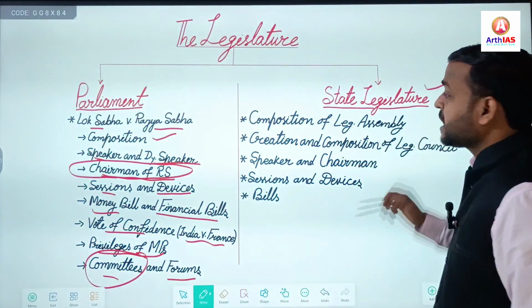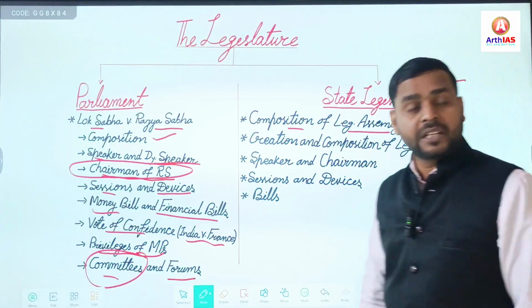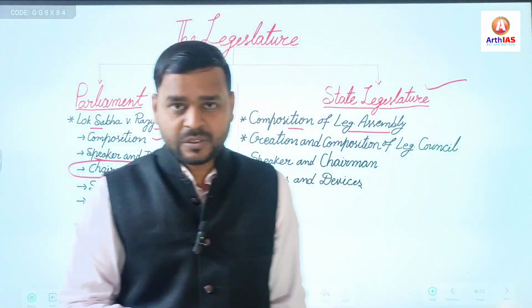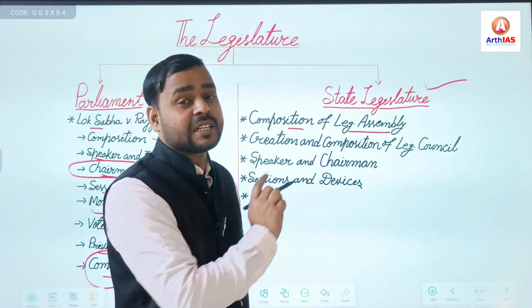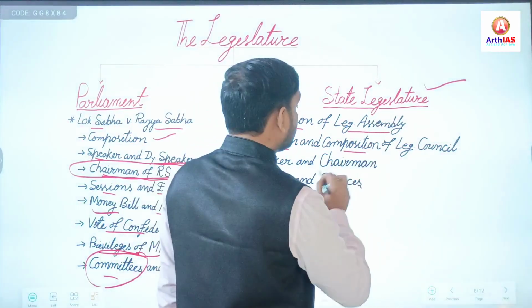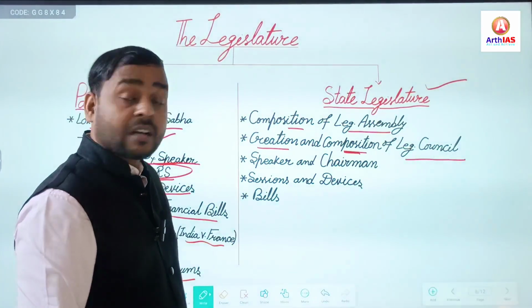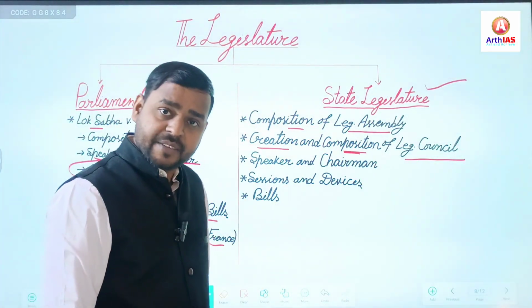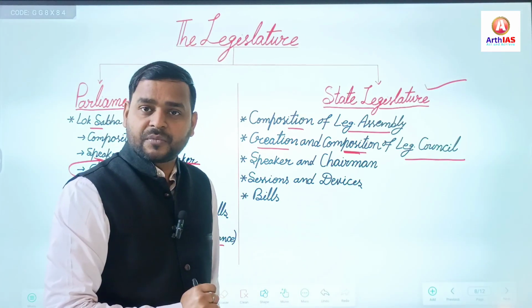Next, state legislature. Here you will focus on composition of legislative assembly, method of election, who conducts the election, and qualification of members of state legislative assembly. Again, creation and composition of legislative council. How many states in India have legislative councils?